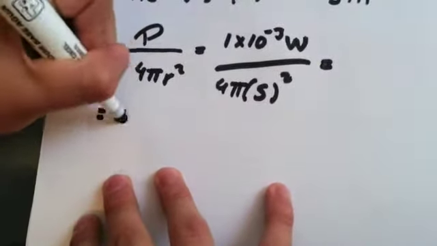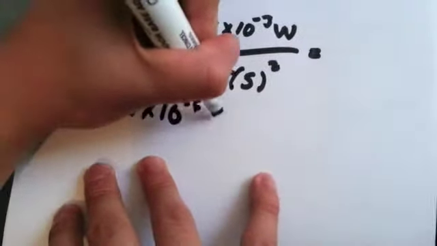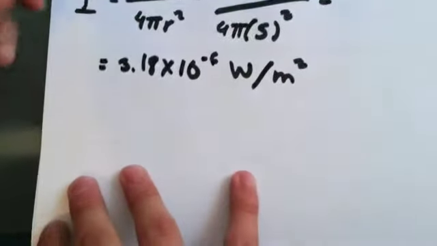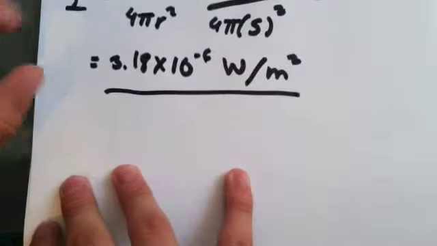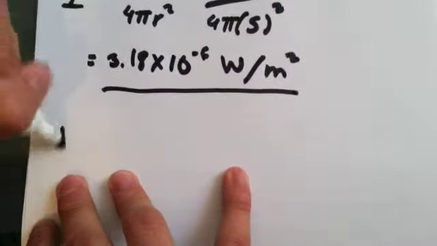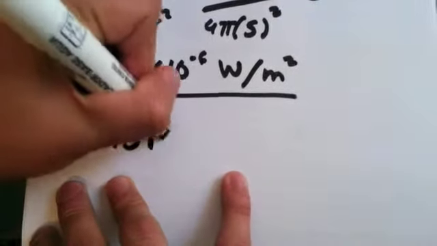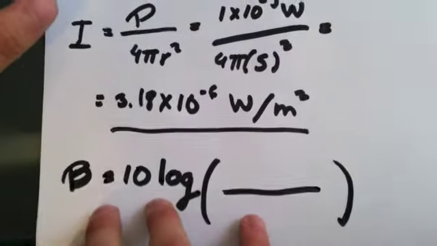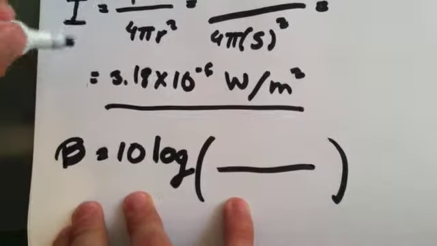So we can proceed to calculate the decibels. Beta equals 10 decibels multiplied by the logarithm of the division of the data we have just calculated over 10 to the minus 12. So we put this quantity, 3.18 times 10 to the minus 6.